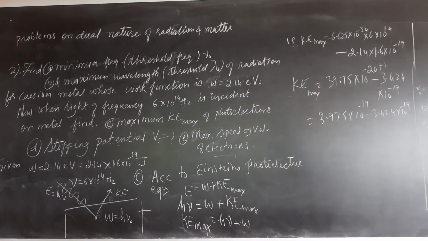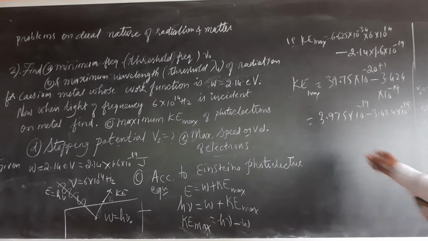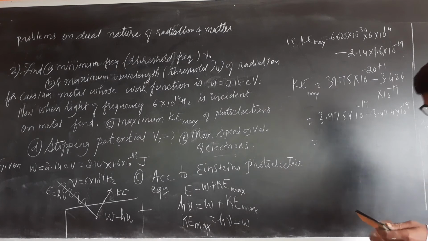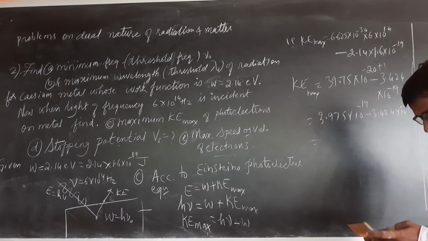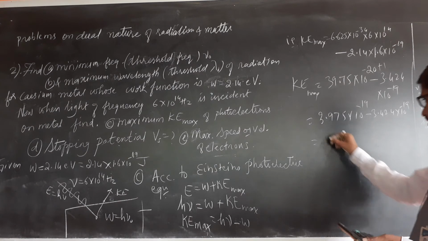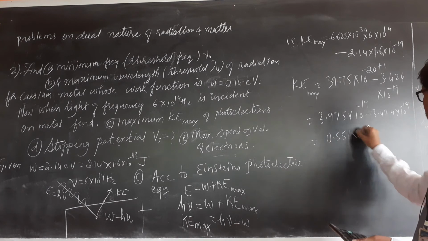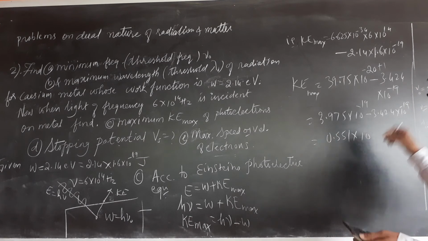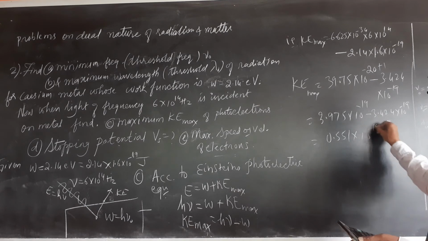Let me see whether it is visible or not. Yes, it is quite visible. This answer is written as 10 raised to minus 19 common, this minus this is 0.551 into 10 raised to minus 19 joule.